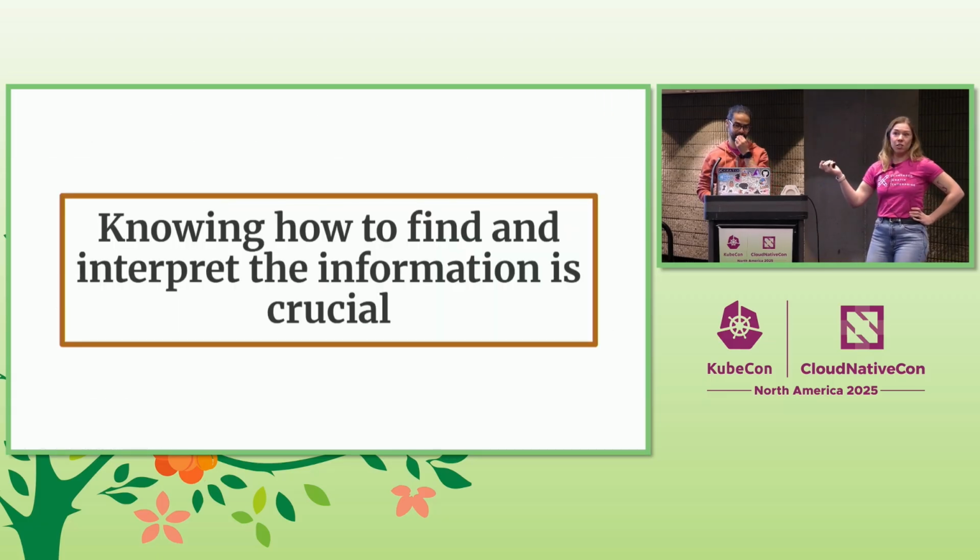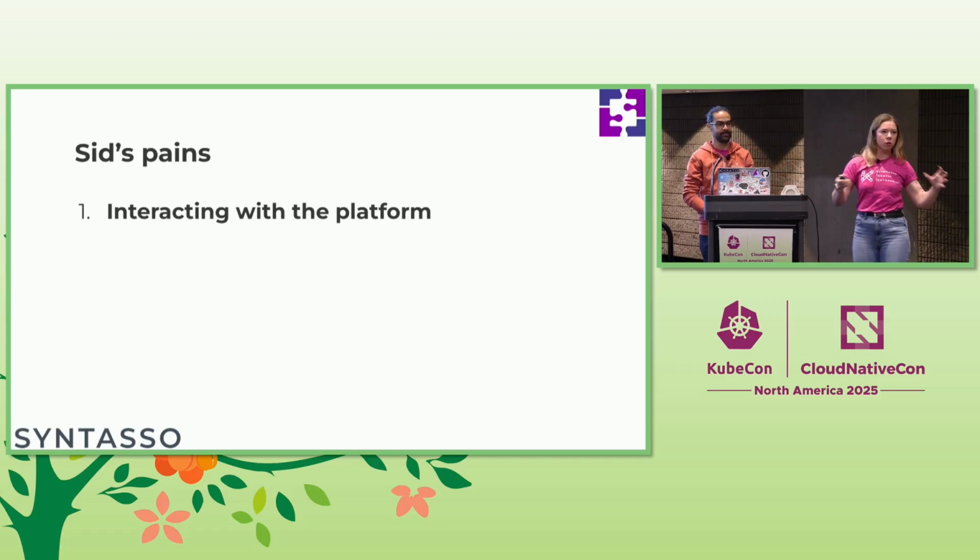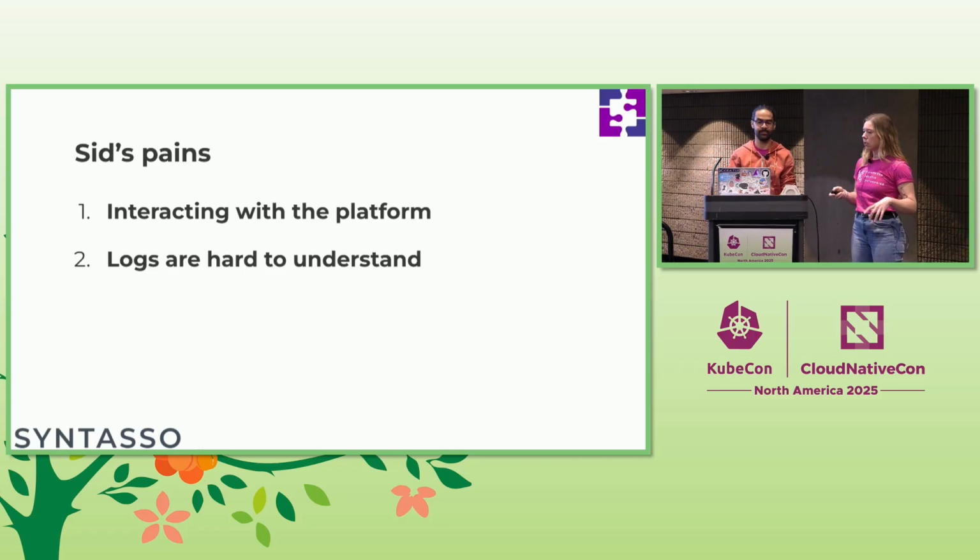And this is how it relates to Shrek a little bit, because how we find and interpret information is crucial. So Sid had to find out a bunch of information, had to figure out how to interpret it. We were making that hard for our users. So let's recap Sid's pains and how we would address them. Interacting with the platform was really hard. He had to set up aliases, had to run those commands multiple times, had to try and figure out and interpret this information that was confusing across multiple different locations and pods.